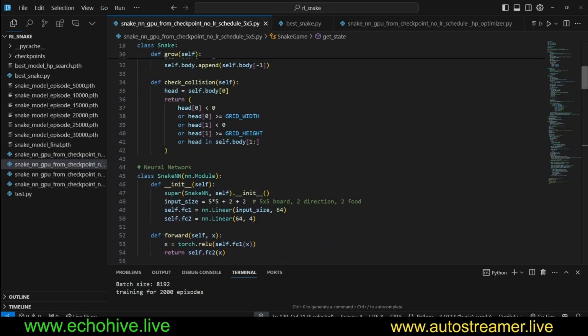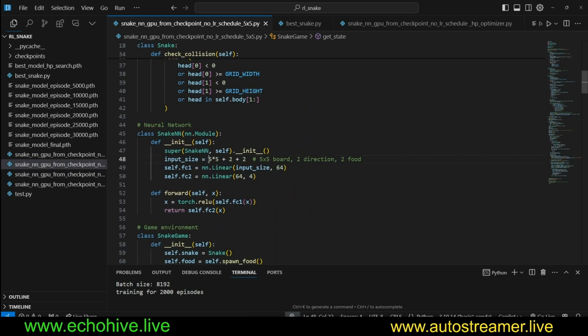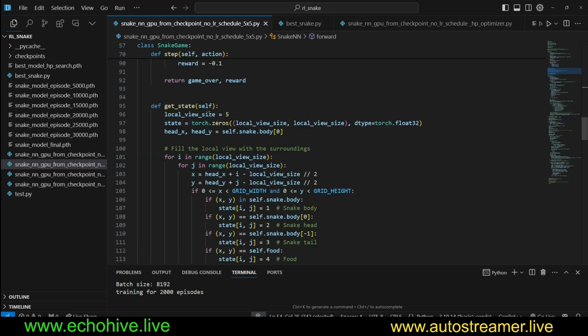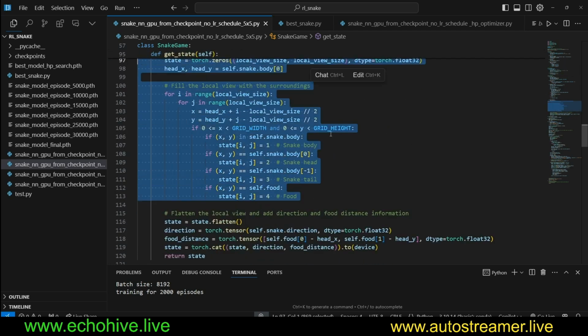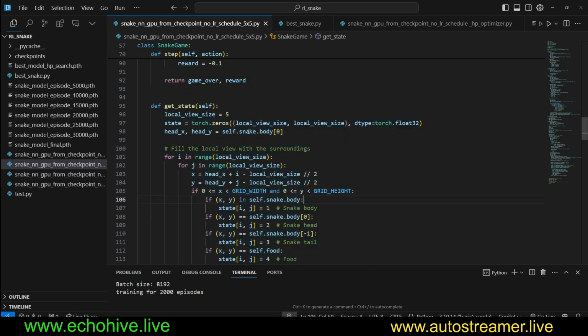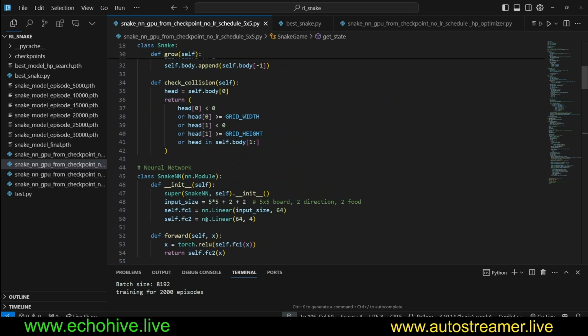When we do that, we have to adjust our neural network size. Here in this case, we have a 5x5 grid, plus 2 for the direction and 2 for the food position. As you can see, this is a much simpler network. It only has the input, then 64 as its intermediate layer, and then the next layer is the action layer. The important thing here is that if you do change the state, which you can do by asking GPT or Claude, which is very good at this, make sure to change the shape of your network to match the input size as well.